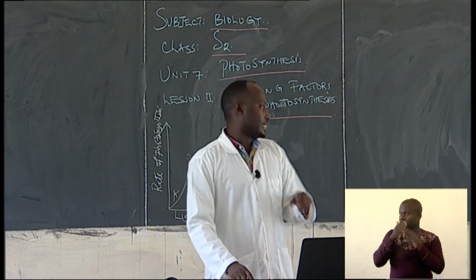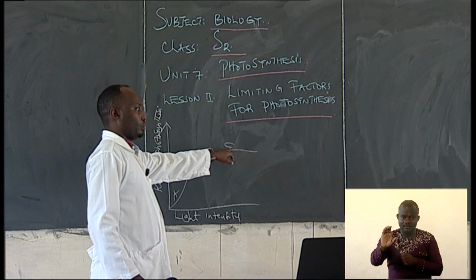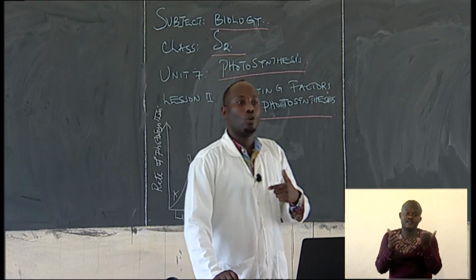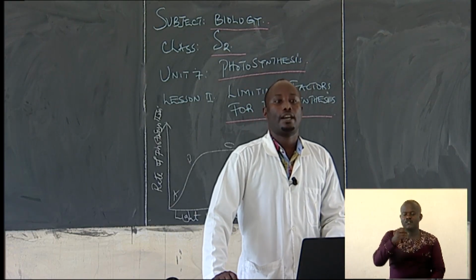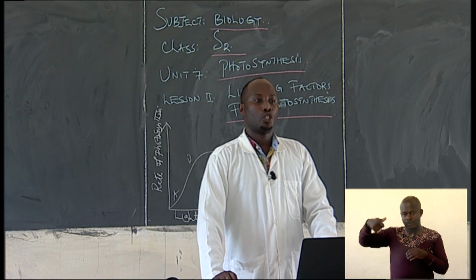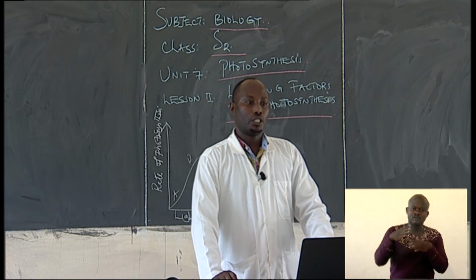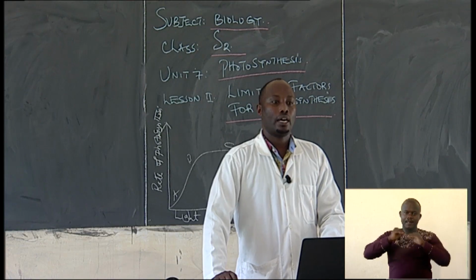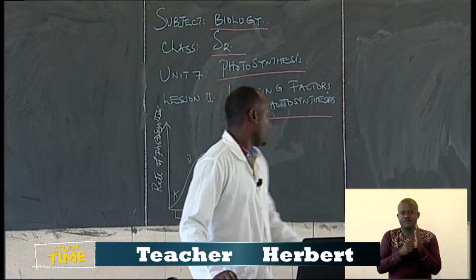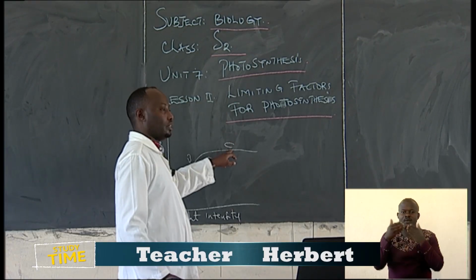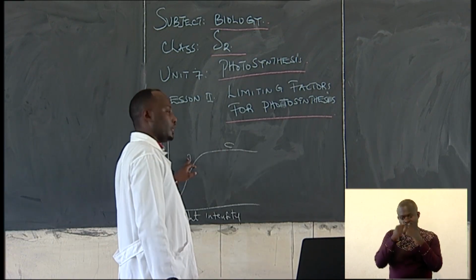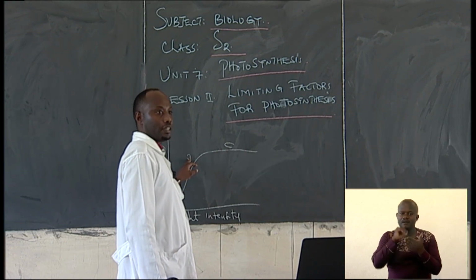Between parts B and C, from here, B and C, you're able to see and understand. However, the plant cannot photosynthesize any faster, even with the increase of light intensity. At this point, light is no longer a limiting factor. Instead, other factors limit the rate. From here up to C, light is no longer a limiting factor. But from A up to B, light could be acting as a limiting factor.